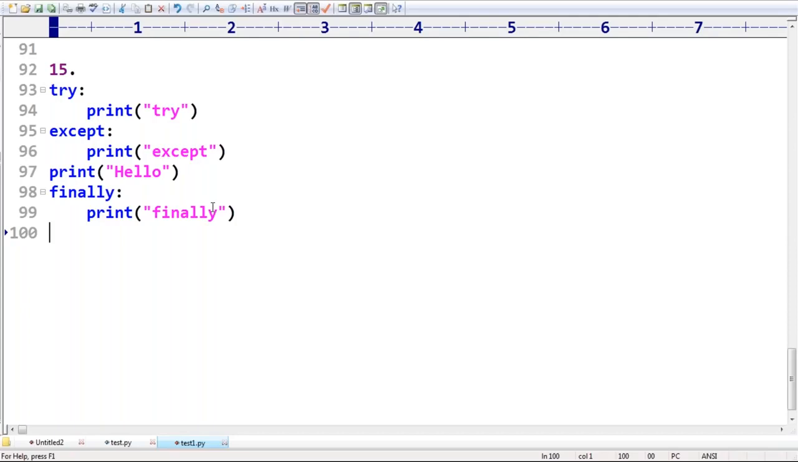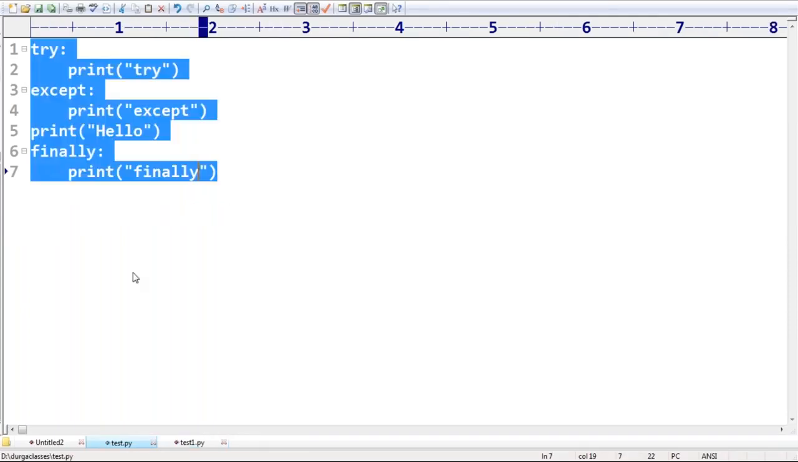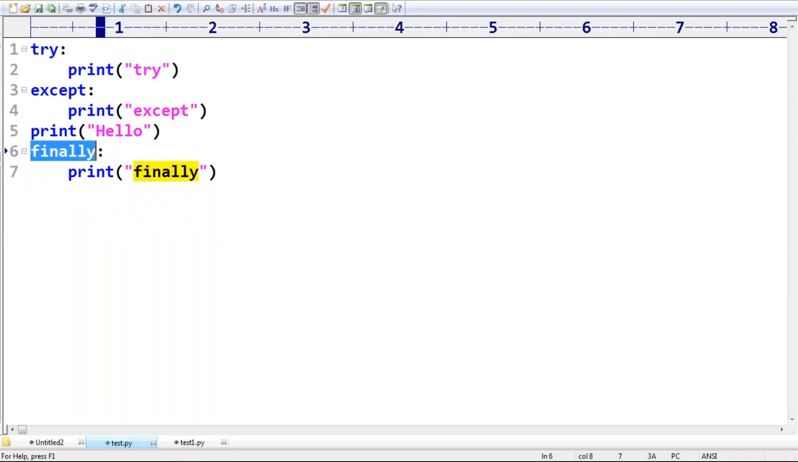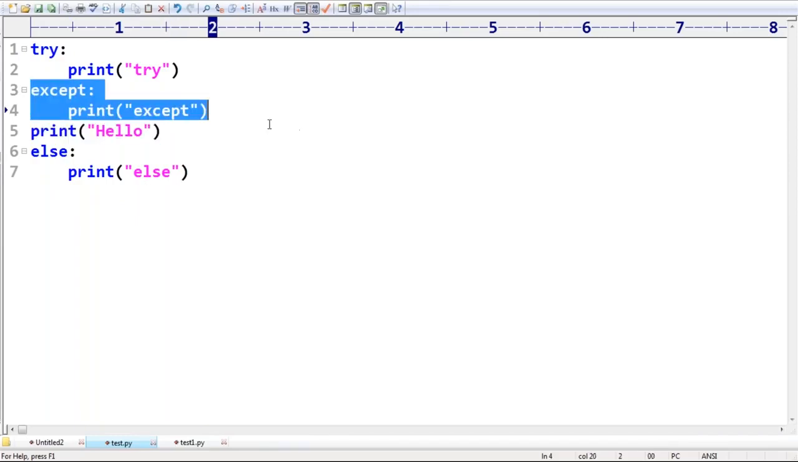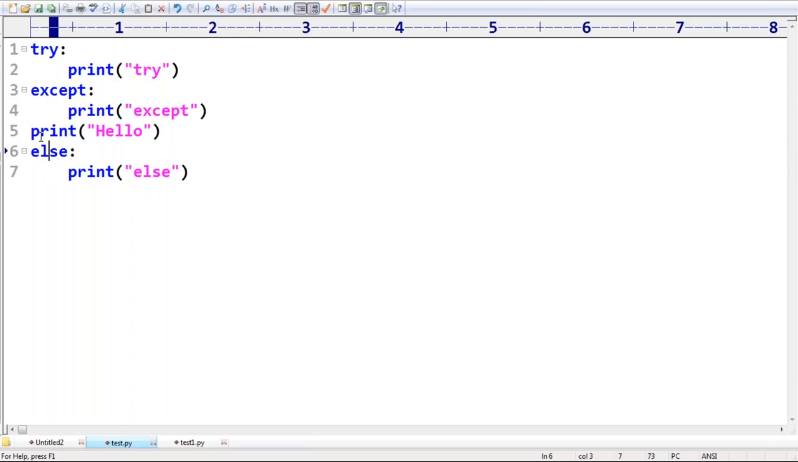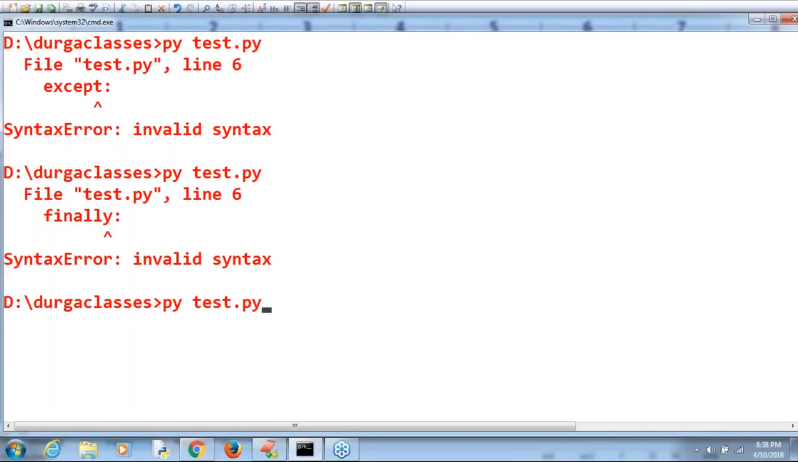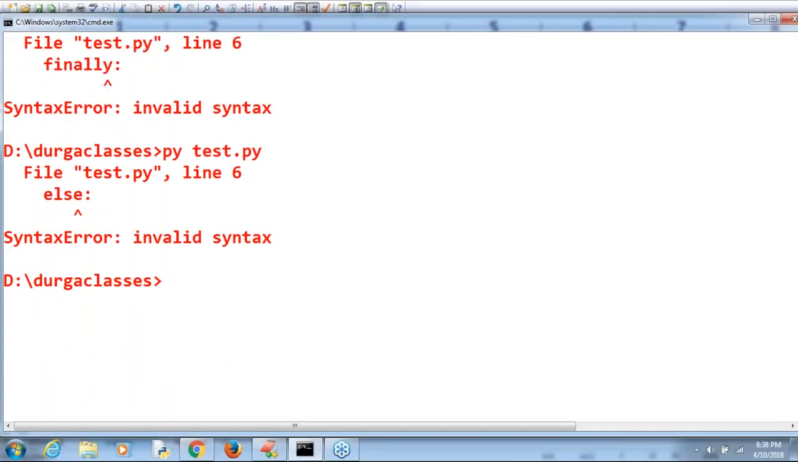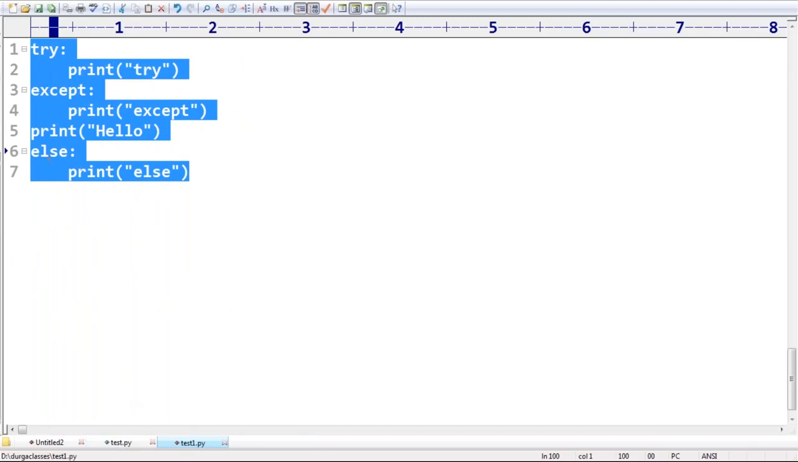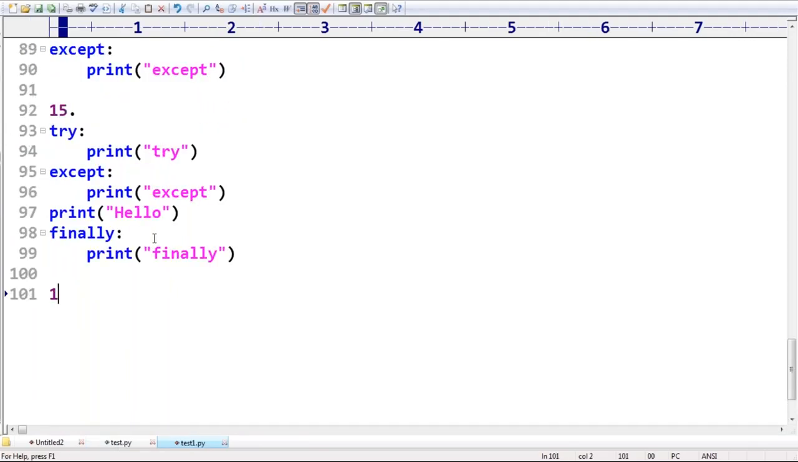Similarly, even in between except and else also, have you observed? Is it valid or invalid? This is also invalid. Make sure. This is an except block, and then an else block I'm taking. In the middle you are taking a print statement, so it is invalid syntax. Make sure. I'm documenting all these things for you.